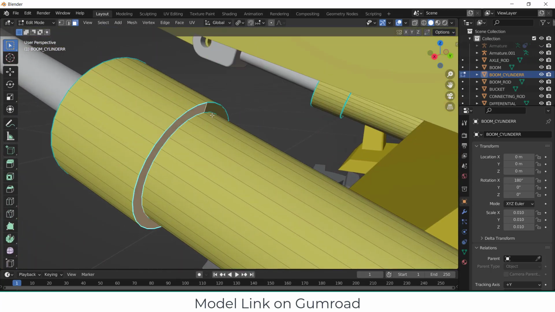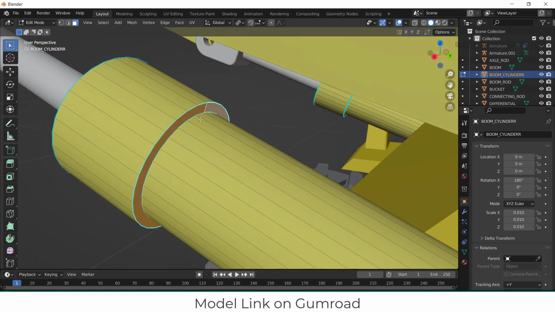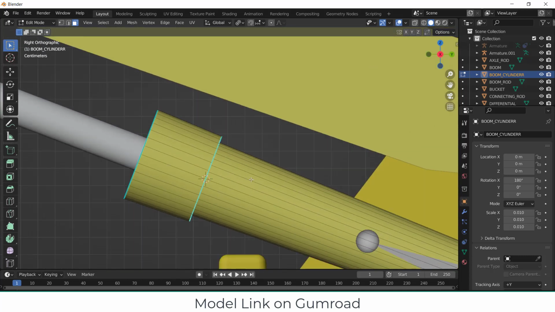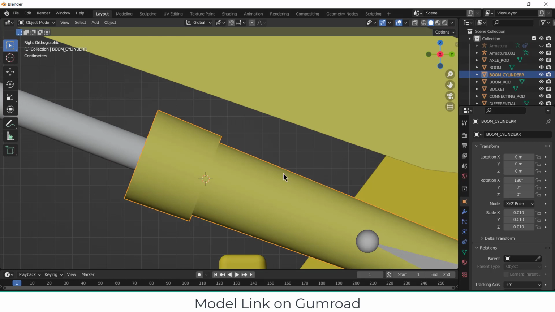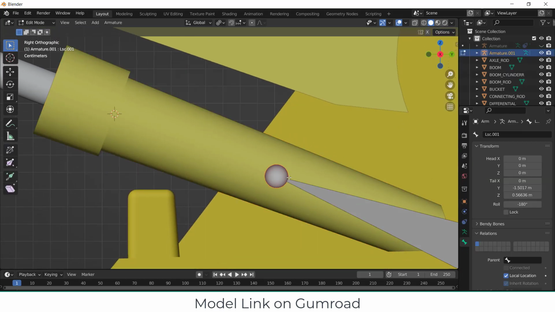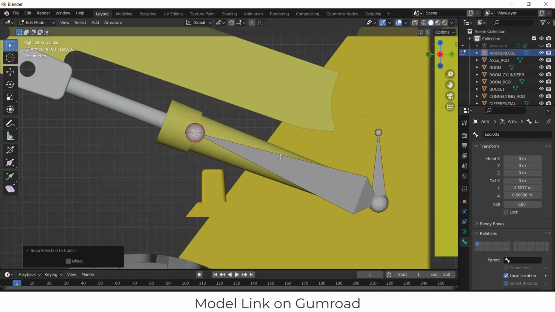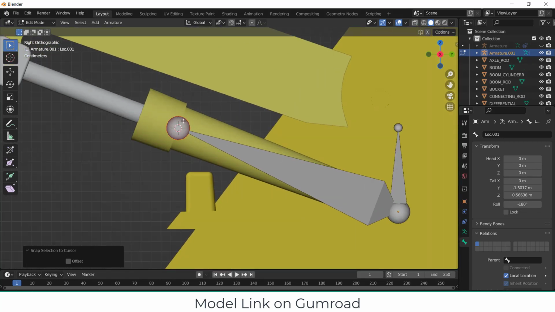By pressing Alt Shift, select these two faces. Shift S, cursor to selected. Now press 3 on your numpad. After that Tab to exit mode, select this armature, press Tab. Select this, Shift S, selection to cursor. Okay, so we are exactly at the correct orientation. I have a very bad habit of making perfect things, so sorry for that.